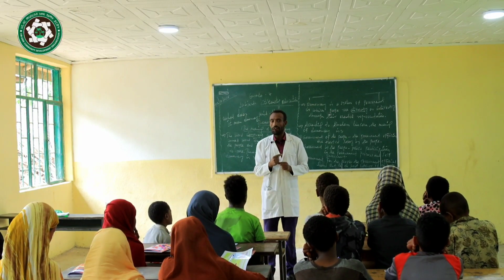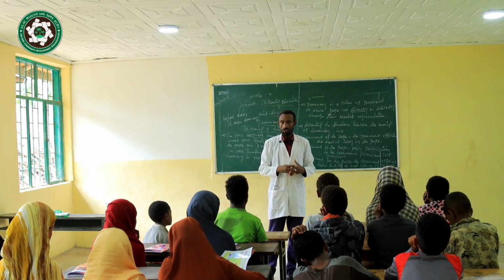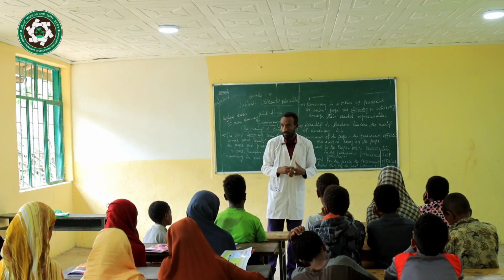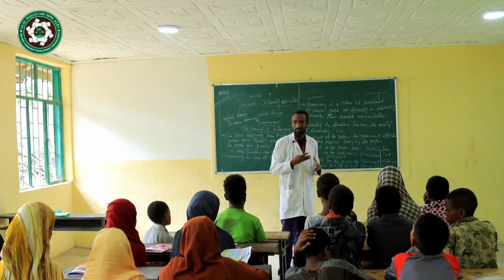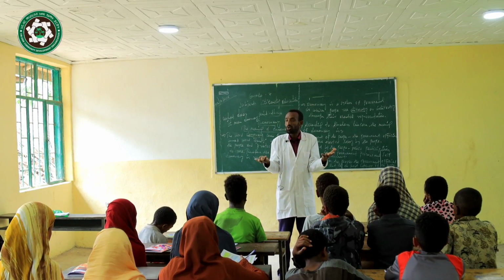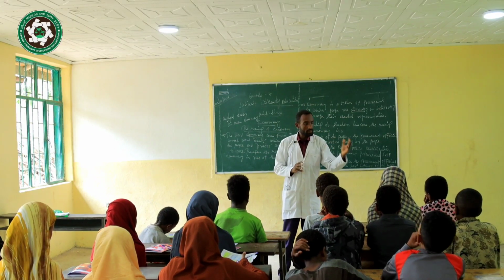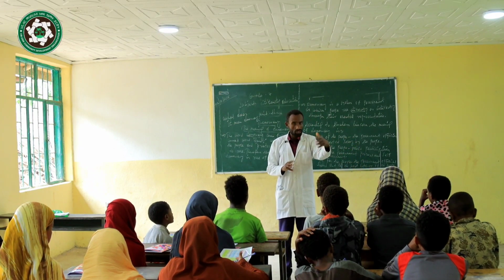For example, let us take an example here in the class. When you elect or nominate your class monitor, you are all involved, all of you here in the class, to be elected. What's your name? Muhammad. Muhammad is your class monitor.